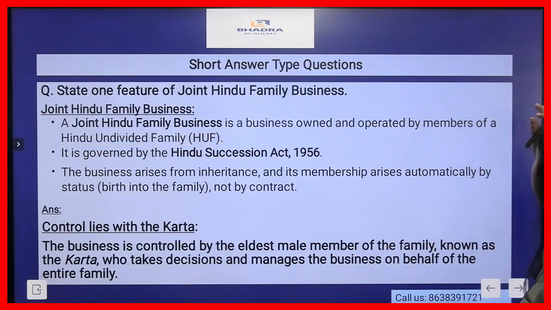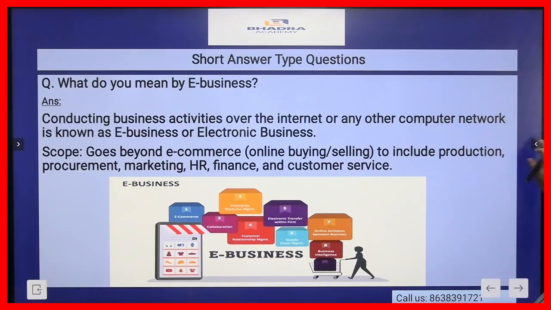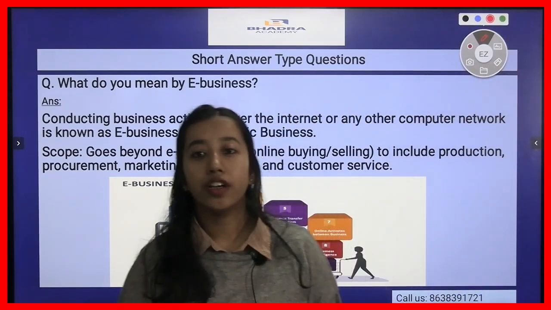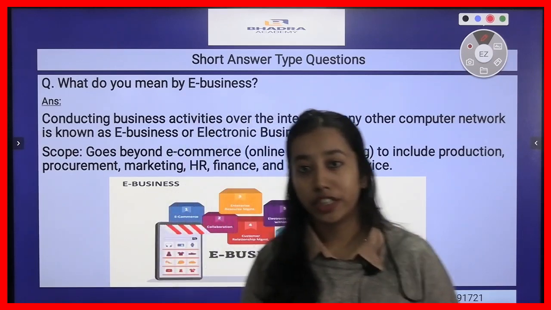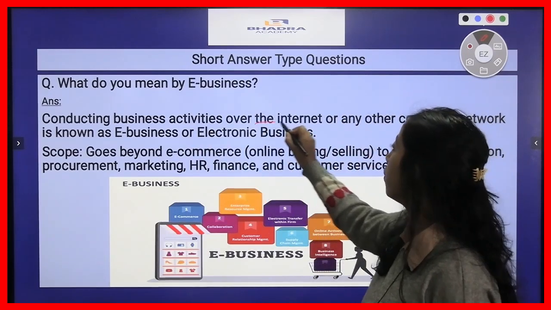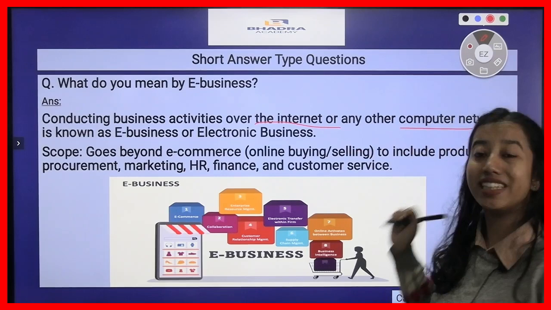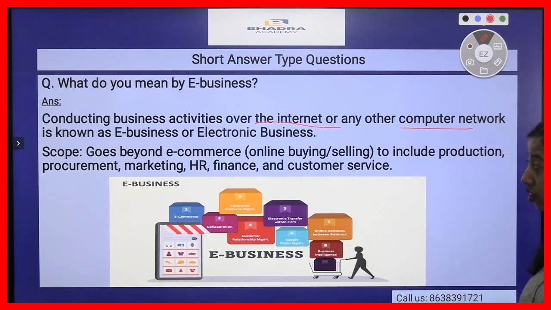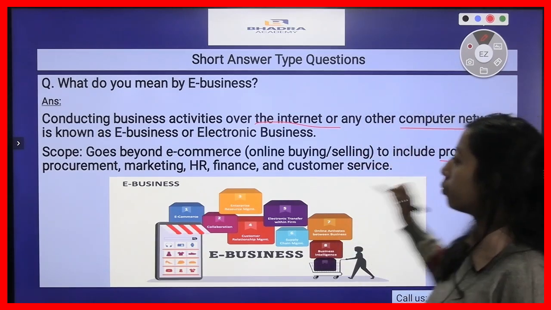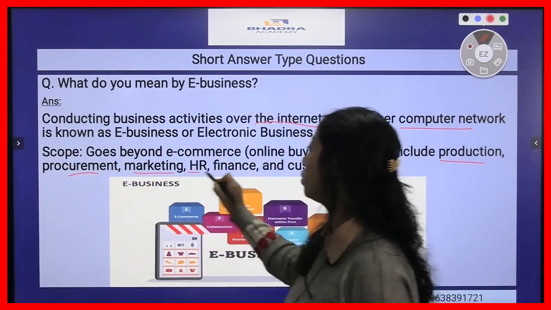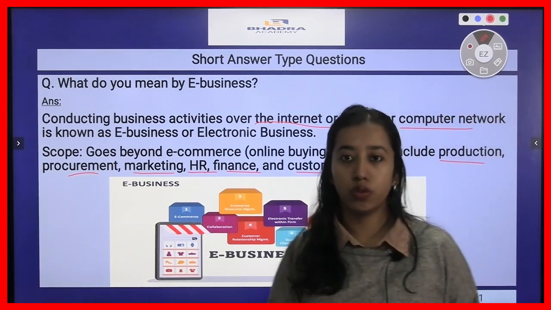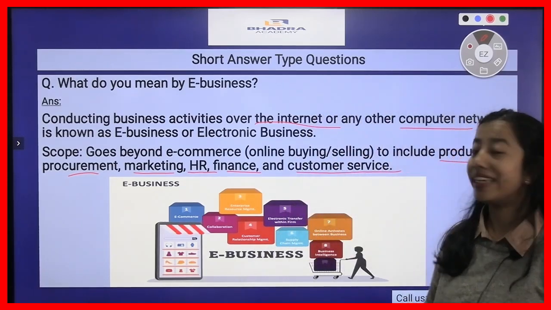Now, the next question that we have here is, what do you mean by e-business? E-business is nothing but electronic business. The businesses which are carried on through electronic devices are known as e-businesses. So, conducting business activities over the internet or any other computer network is known as e-business or electronic business. And what is its scope? Its scope goes beyond just buying and selling. It also includes production, procurement, marketing, human resource management, finance, and customer service. All these activities are done through electronic modes only. So this was the concept of e-business.